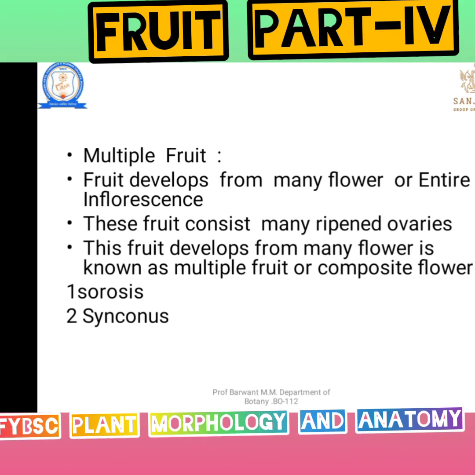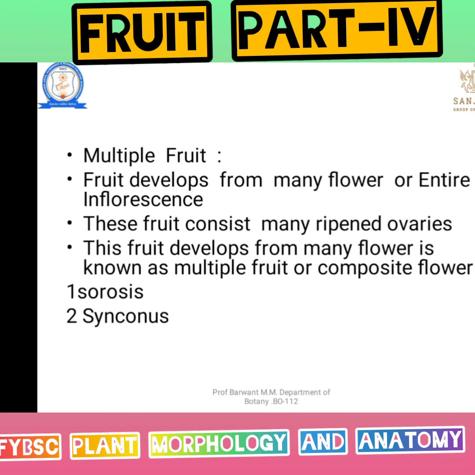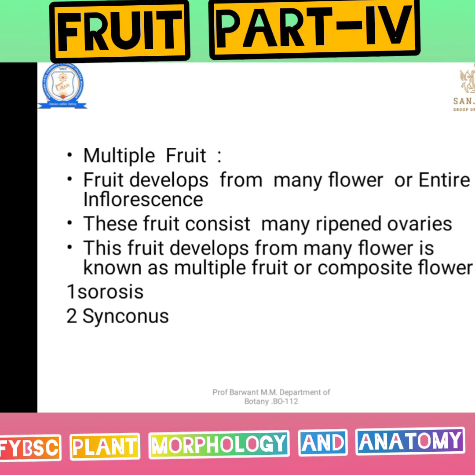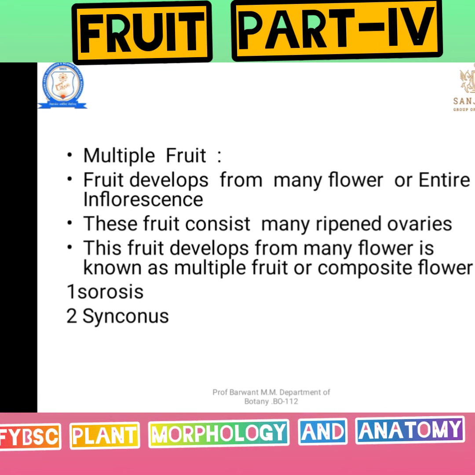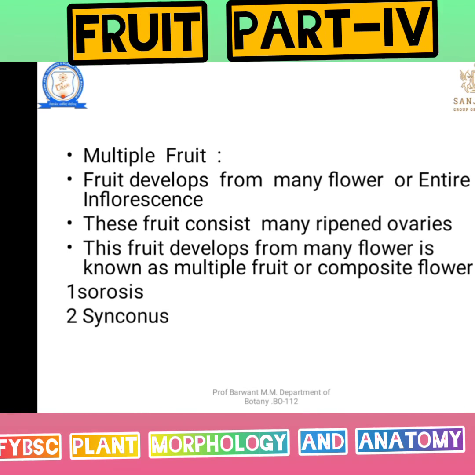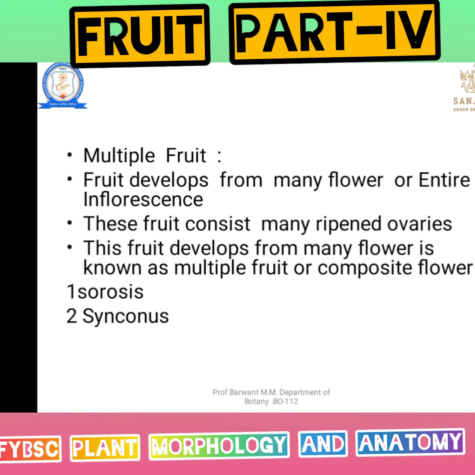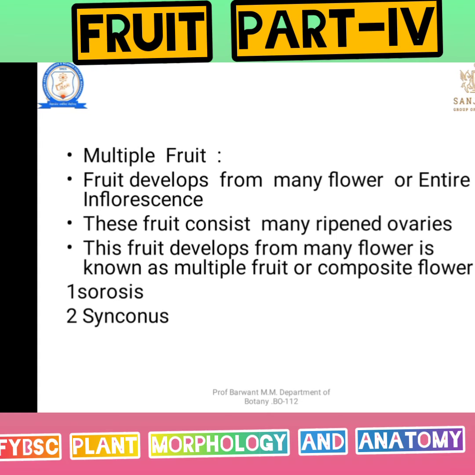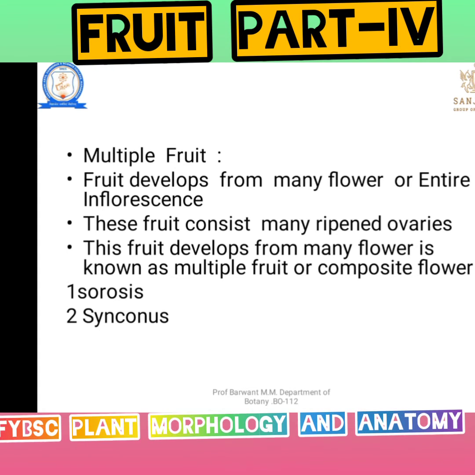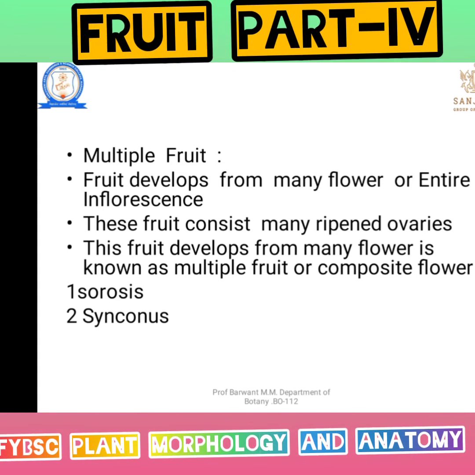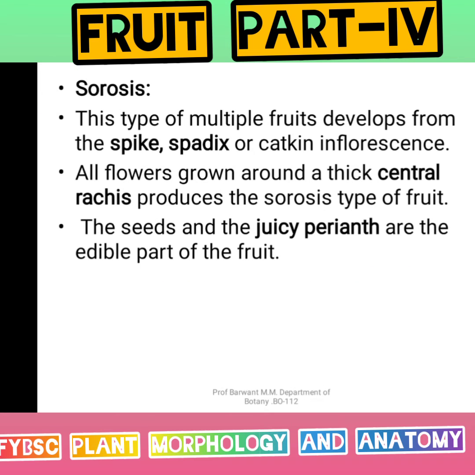I hope you have understood the definition of multiple fruit. A multiple fruit is nothing but fruit developed from many flowers or an entire inflorescence. The fruit consists of many ripe ovaries. Fruit that develops from many flowers is known as a multiple fruit or a composite fruit.